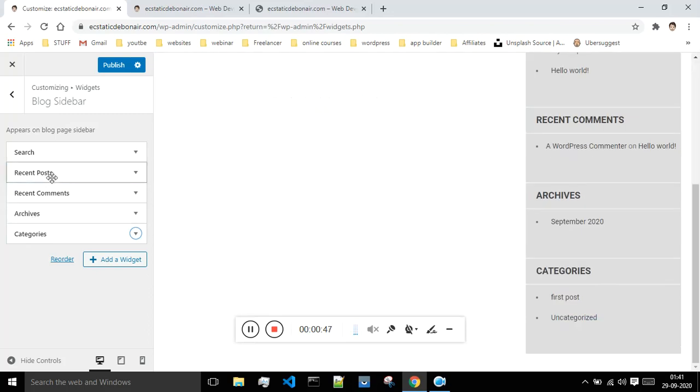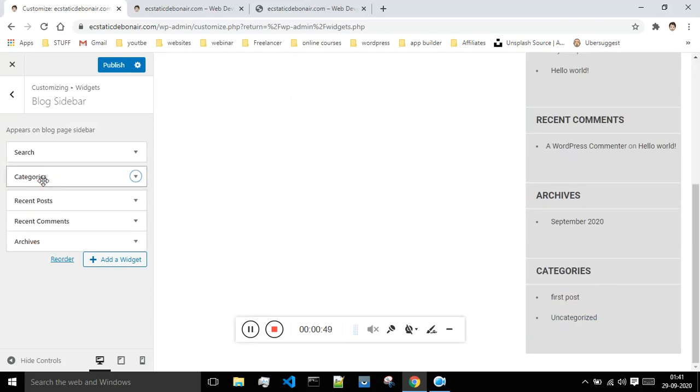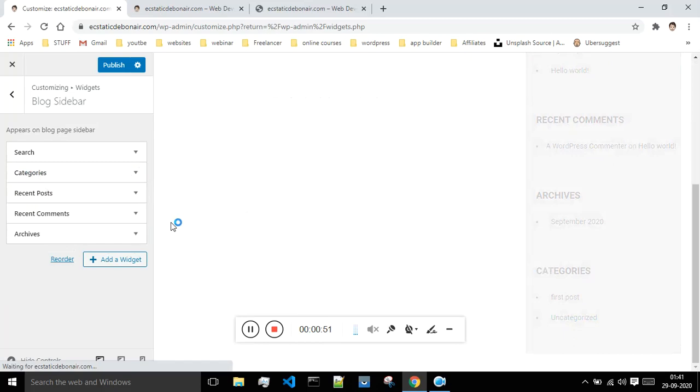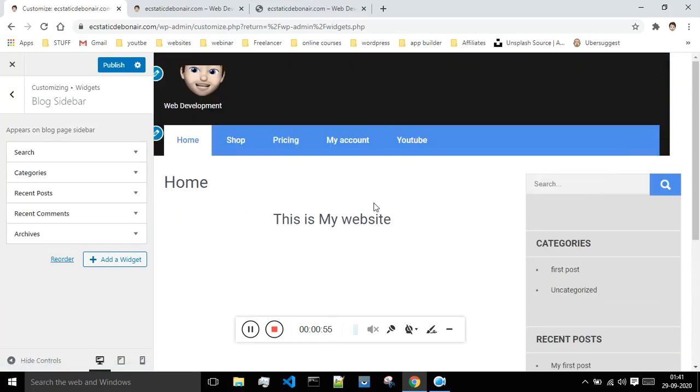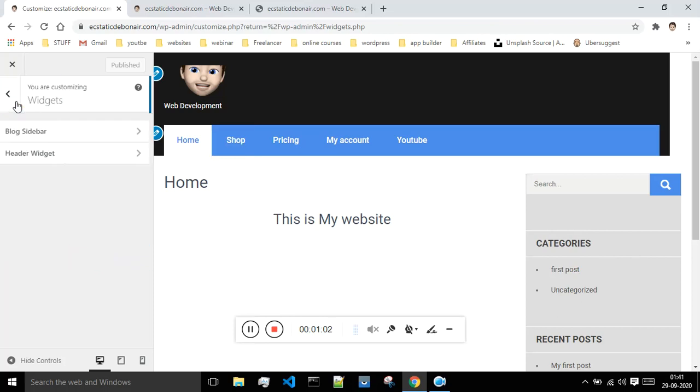So basically this is how you can do things. You can just rearrange the menu the way you want, and once you are done making the changes, just say publish, and all those changes will be replicated over here. And next is the header widget. So basically this is our header part. Whatever changes you want to make over here, you can do that from this place.